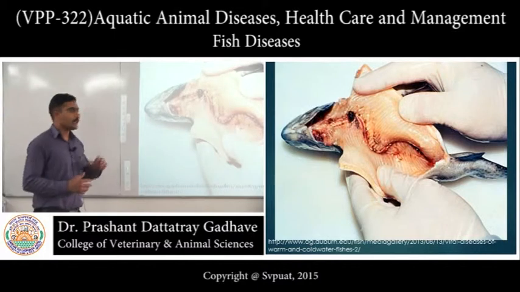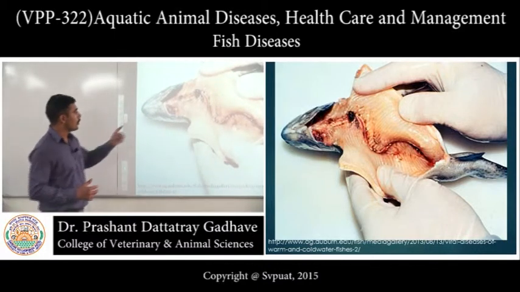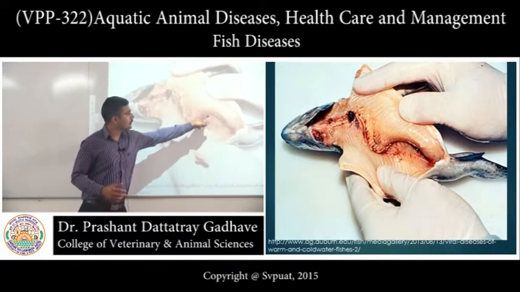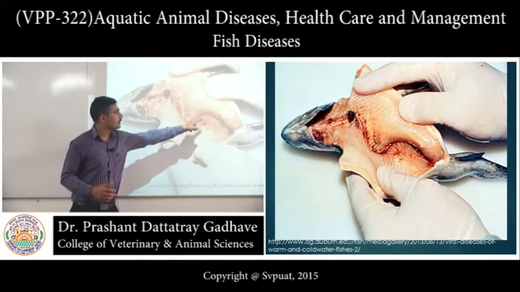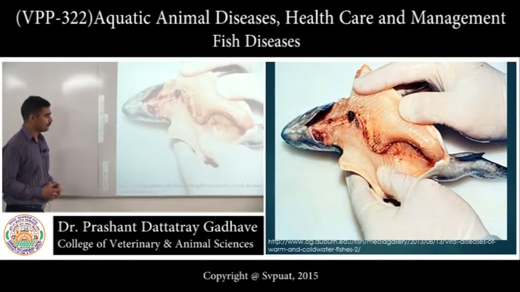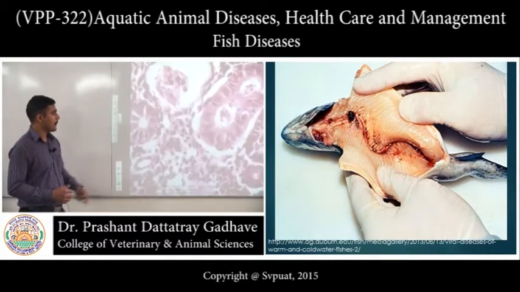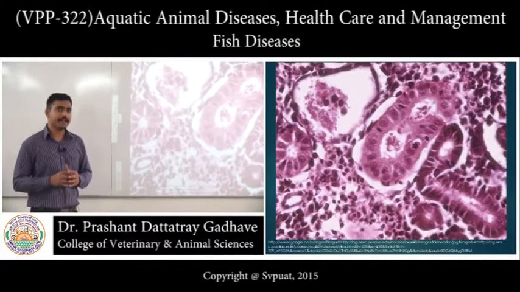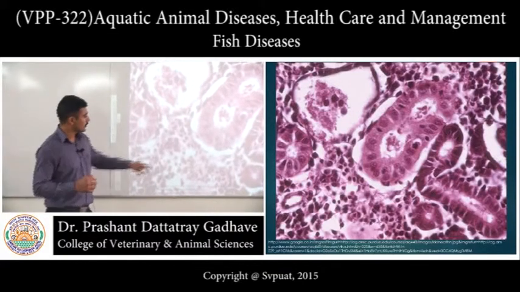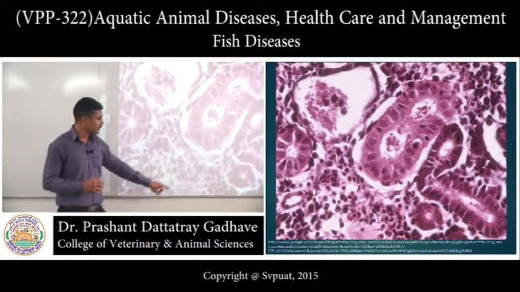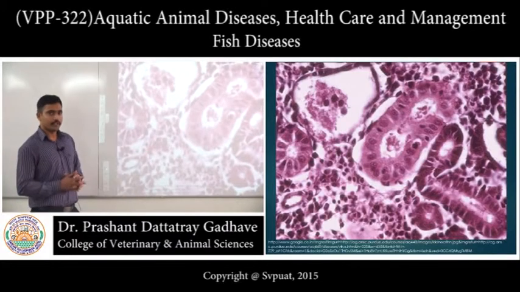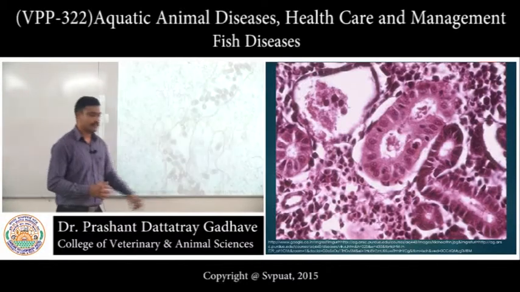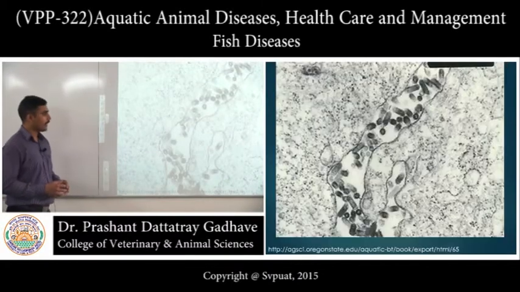Look at the picture. This is again the dissected Atlantic salmon showing the lateral curvature of the spinal cord. Lateral curvature of the spinal cord is called scoliosis. Now again, hematopoietic tissue is located in the anterior kidney of fish. Look at this region. This is the hematopoietic tissue of the fish, and it is showing rarefaction and necrotic changes.